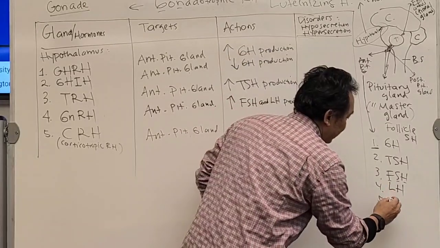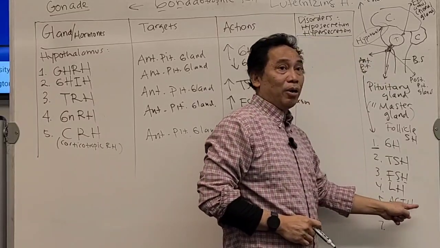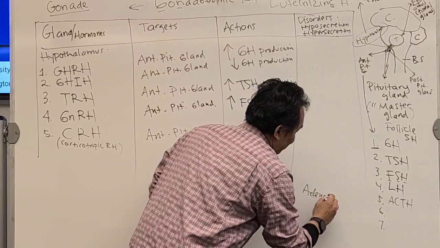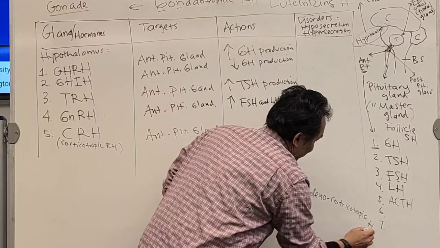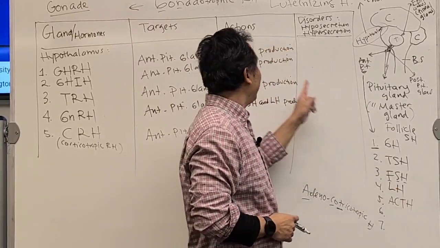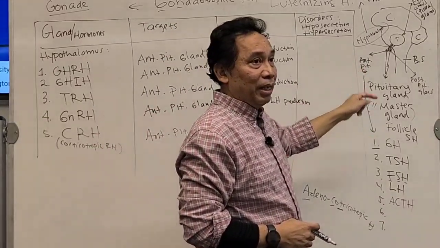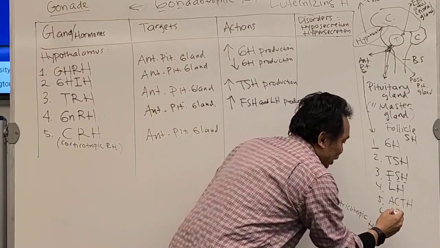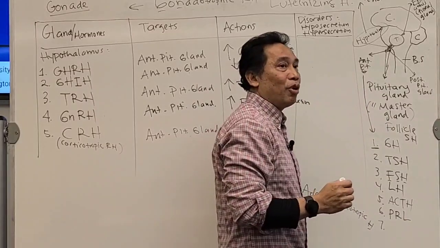There is a hormone called ACTH, adenocorticotropic hormone. T is here. ACTH is produced by the anterior pituitary gland. Get this one? There is another hormone. I'm going to put all of them here. It's called PRL. It stands for prolactin.